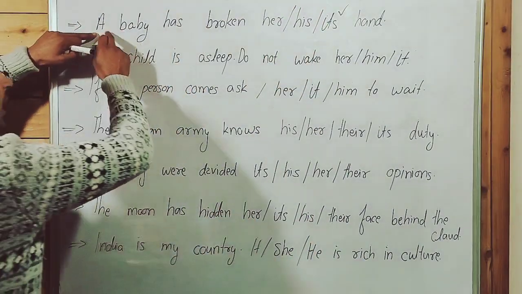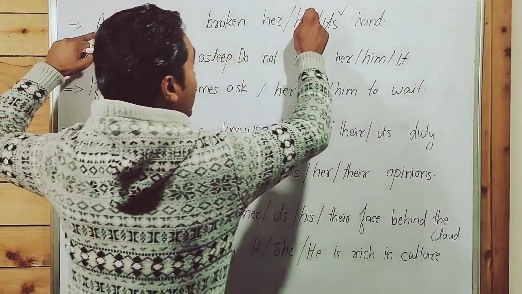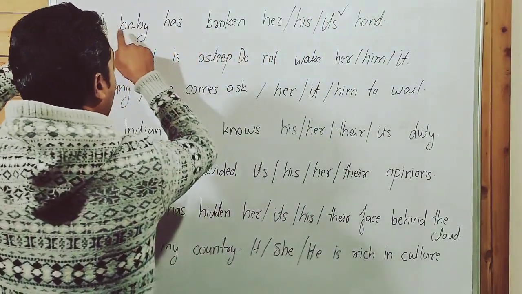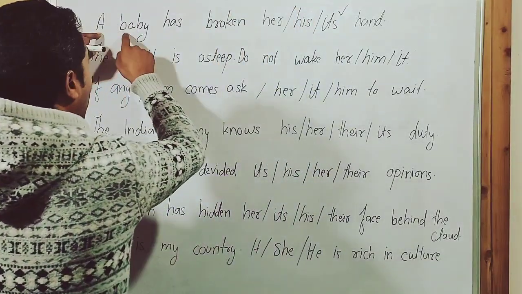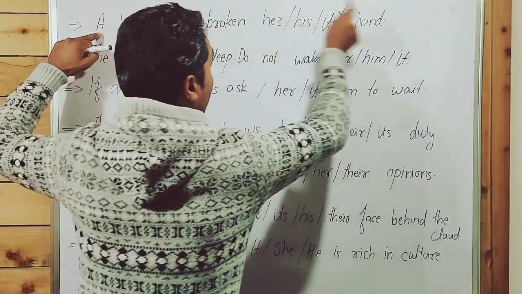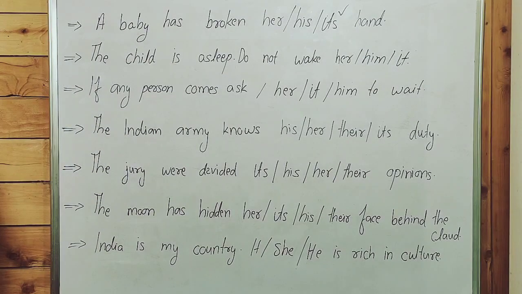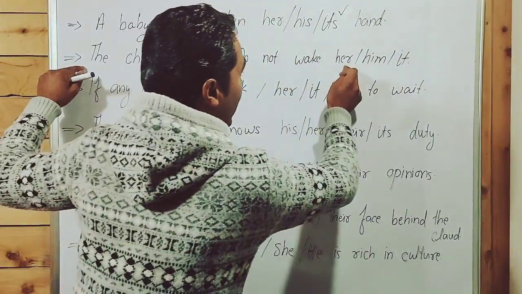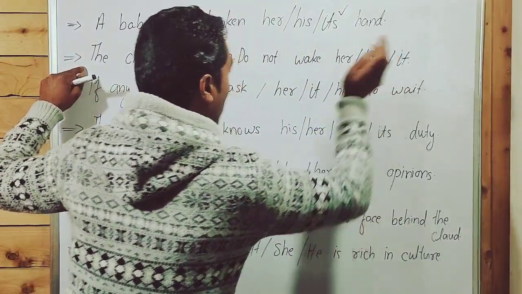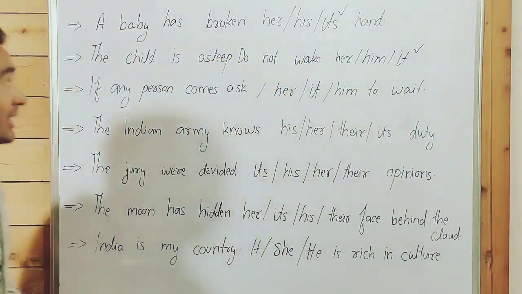If the sentence is a baby boy has broken his hand. Guys, if you write a baby boy, then we use his hand. A baby girl has broken her hand. These are 100% correct sentences. The child is asleep. Do not wake her, do not wake him, do not wake it. The answer is it, because we don't know the gender of the child.